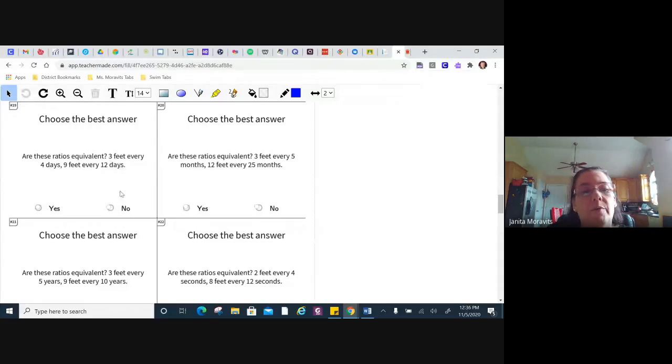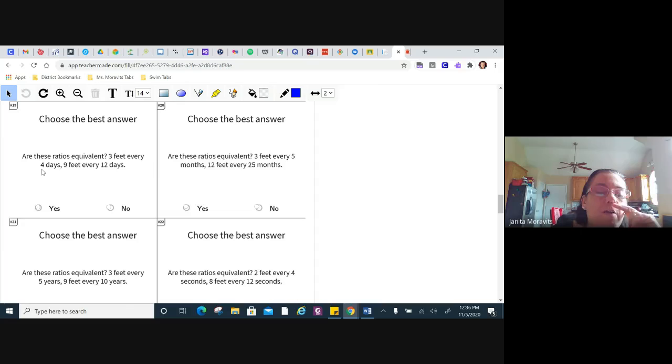All right. The same thing applies here, except what you're doing here is you actually have to set up the ratios. You're going to have to say 3 feet every 4 days, or 3 over 4, and then 9 feet every 12 days, or 9 over 12. So you've got to decide if 3 over 4 equals 9 over 12. Now, you can figure it out by seeing what you would multiply 3 by to get that 9 that's going to be on top. 3. So 3 times 3 is 9.